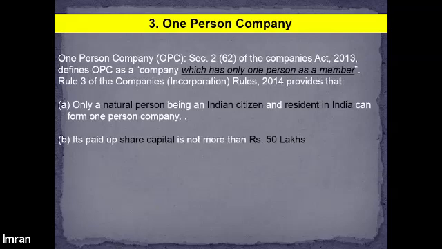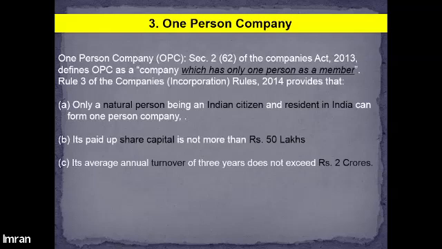You will have to opt between the private company or public company. You cannot go with the one person company if you have capital of 50 lakhs or more that you are willing to invest in the business. Then also there is one more condition.